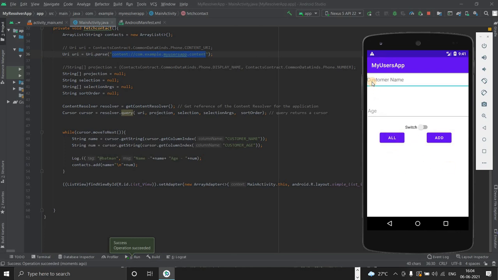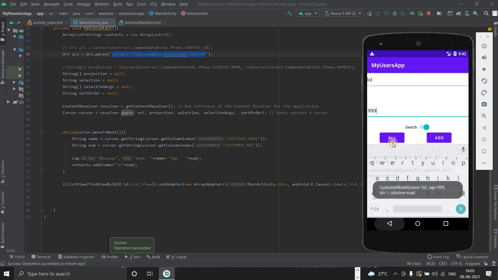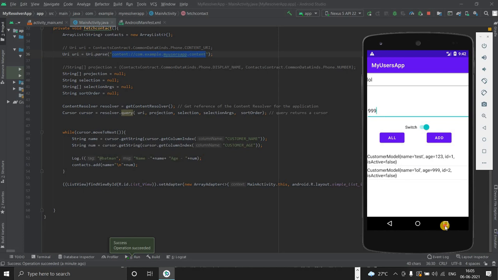Currently there is no user, so let's add one user. Switch, add. You can see that the user is added. I can add one more user, add. So two users are added now if you see all.